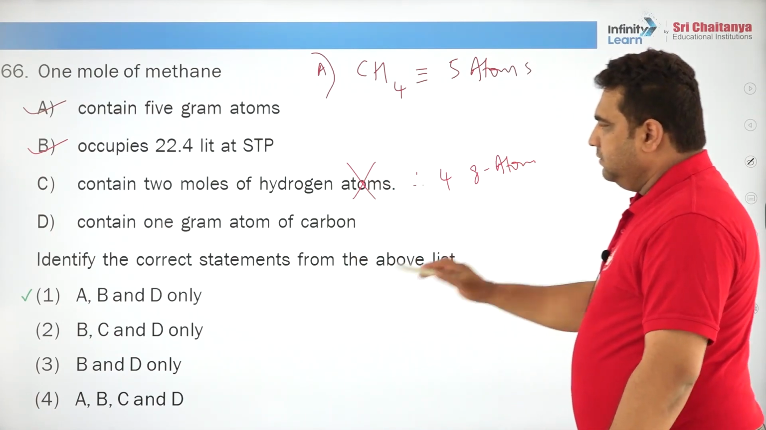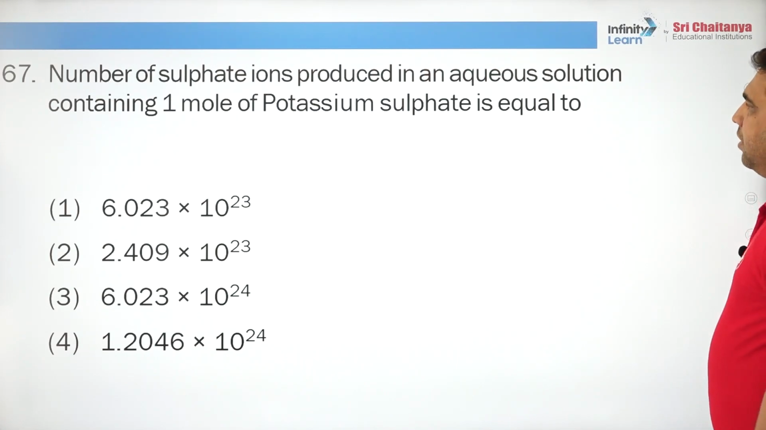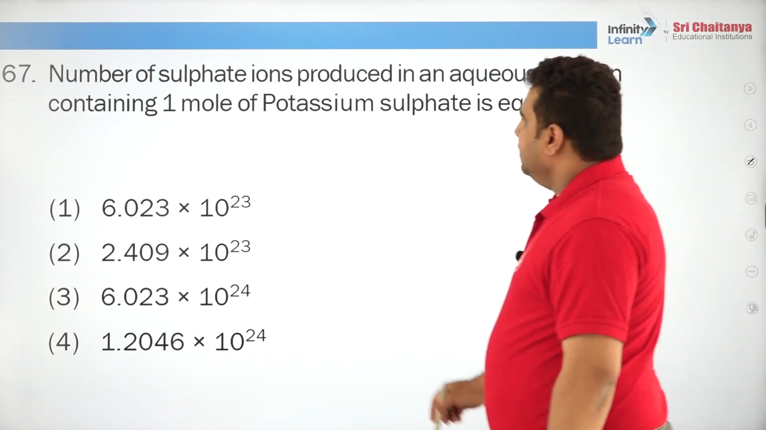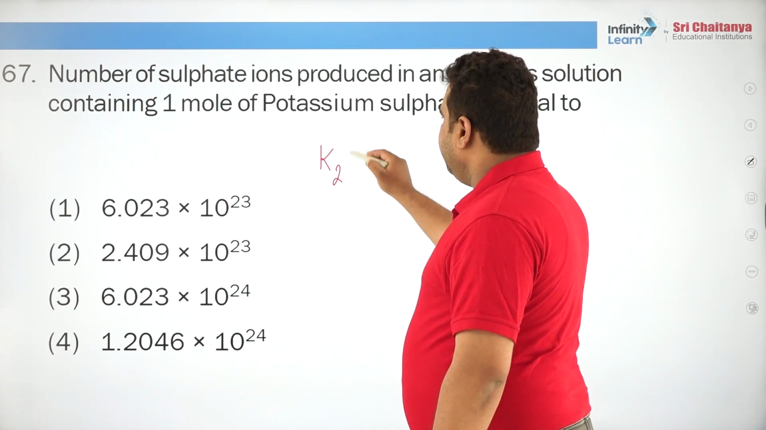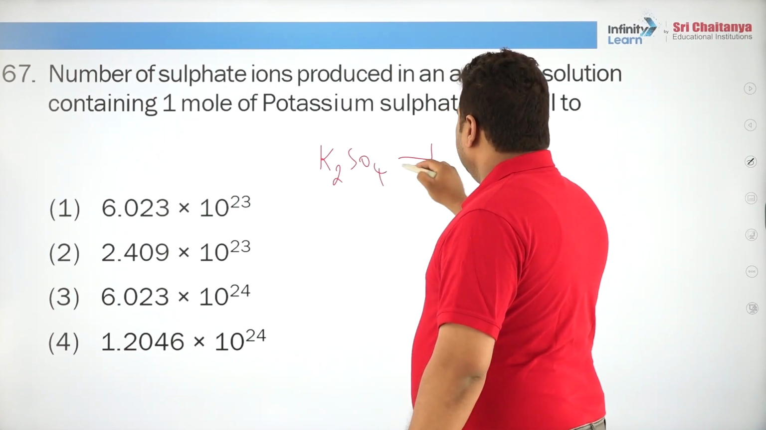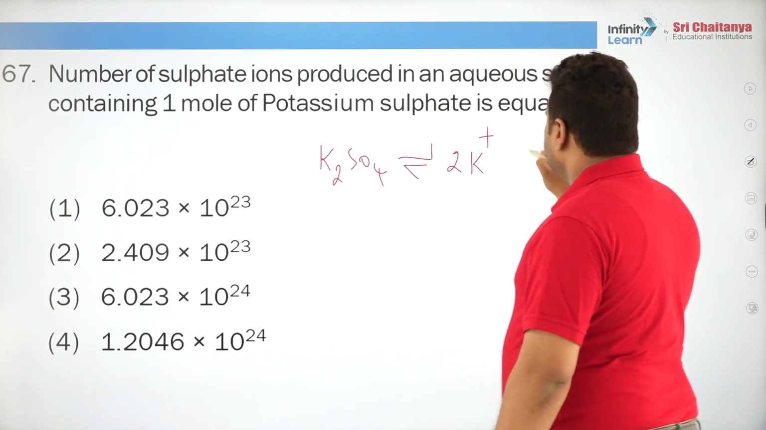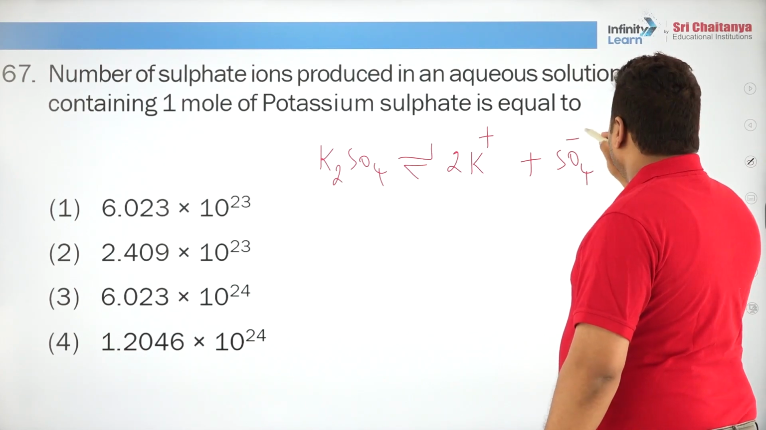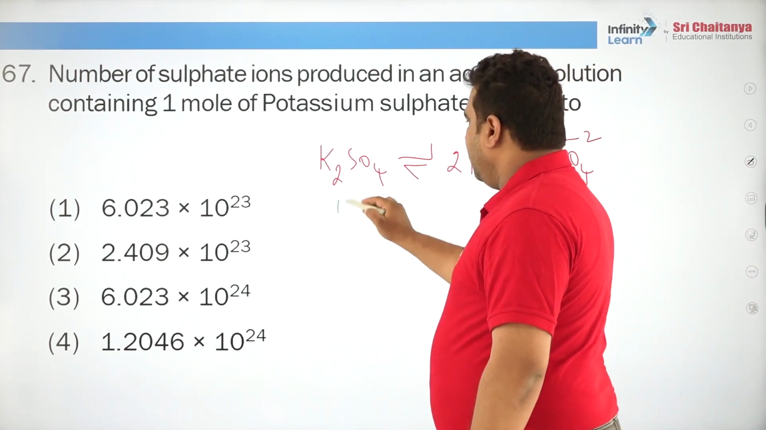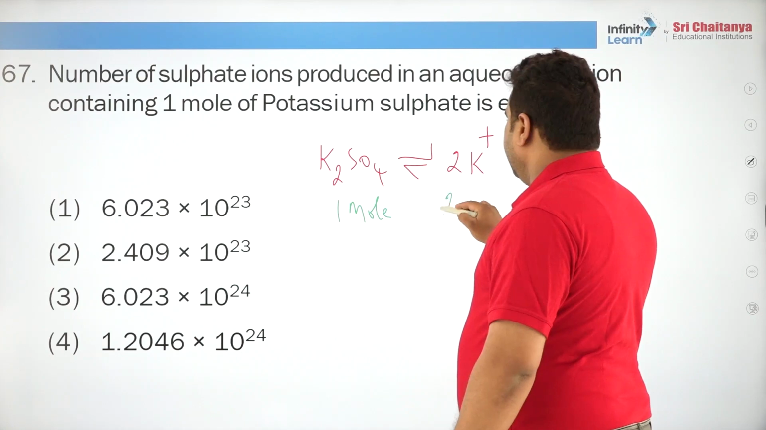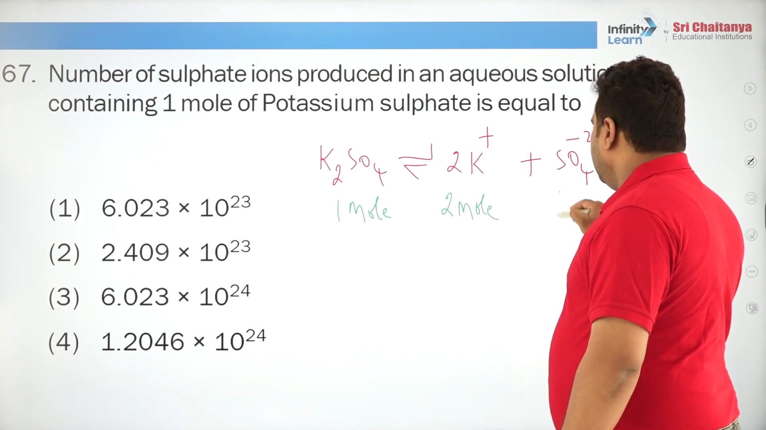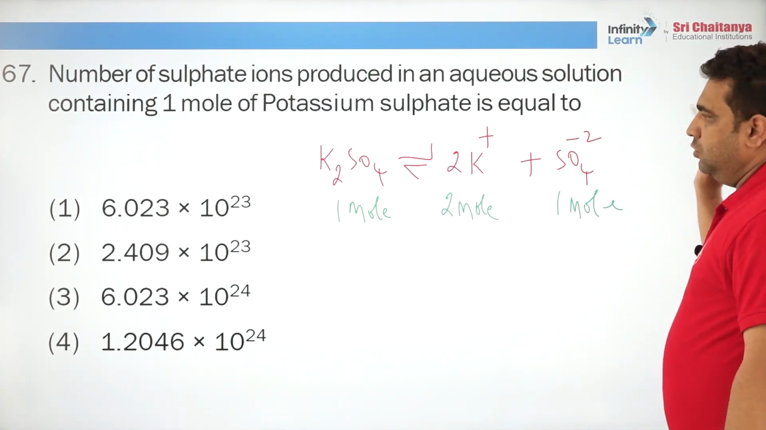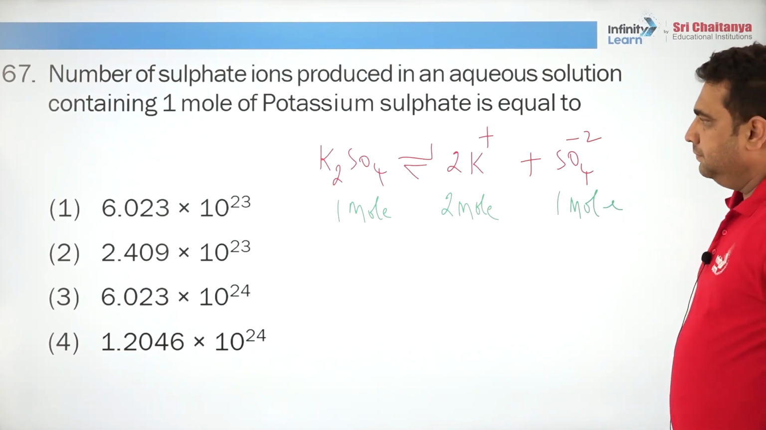So, hence answer is A, B, D. The number of sulfate ions produced in aqueous solution containing 1 mole potassium sulfate. Very, very easy question. This gives rise to 2 potassium ions and 1 sulfate ion. So, if you take 1 mole of this, you will get 2 moles of this and you will get 1 mole of this. No need to discuss the answer, it is the first one.